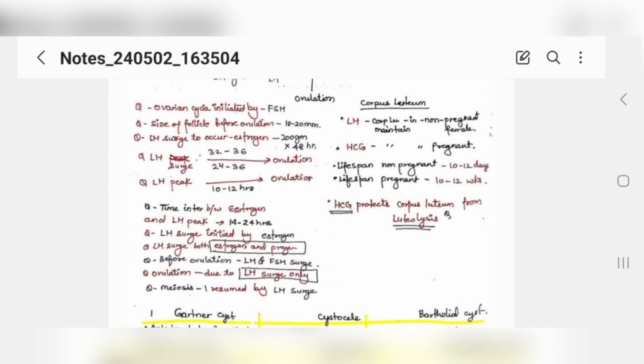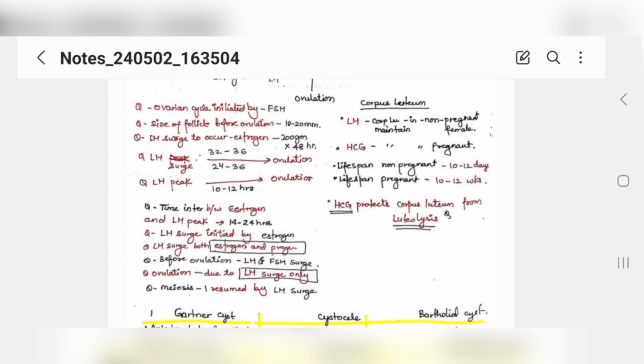Now what is the size of the follicle just before ovulation, right? The follicle which will be 18 to 20 in size, which is the maximum size, that follicle will be ovulating. Okay, now for the LH surge to occur, how much estrogen is needed? 200. Now LH surge happens. After the LH surge, when will ovulation occur? After 32 to 36 hours, or you can say 24 to 36 hours. Okay, that is from the surge. And if we talk about the peak, LH peak to ovulation is 10 to 12 hours.